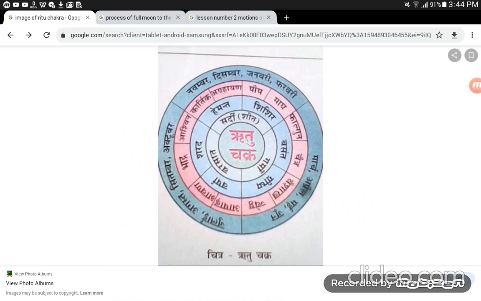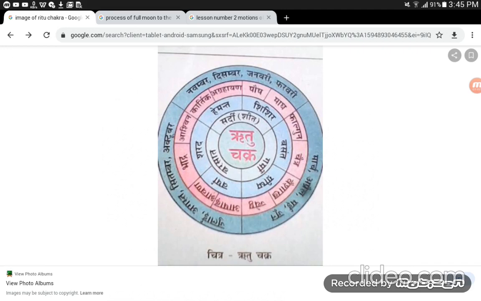Grishma Ritu and Vasanta Ritu fall between March, April, May and June. Varsha is in July, August. Sharad is in September and October, Hemanta between November and December, and Shishir again in January and February.